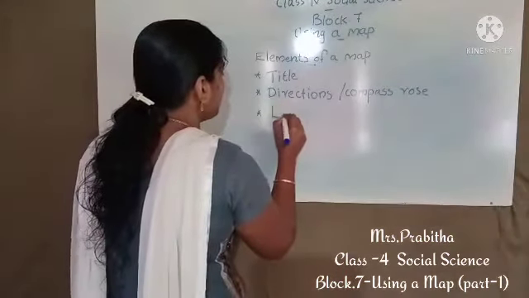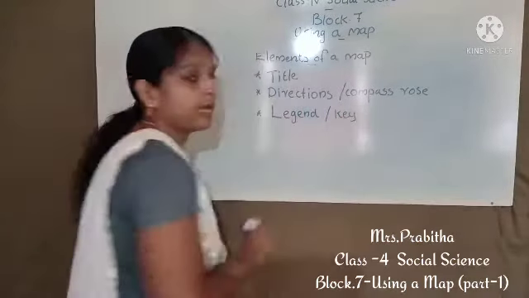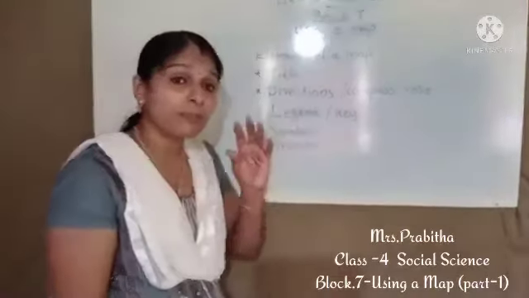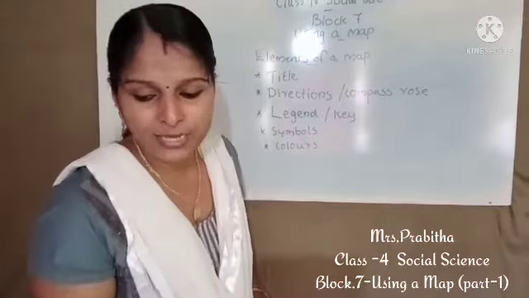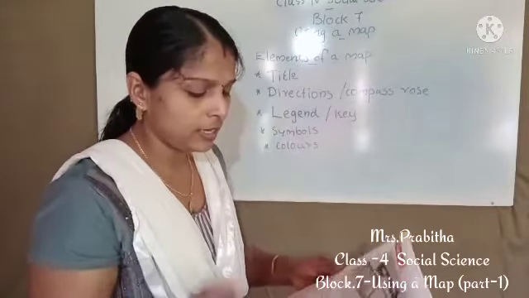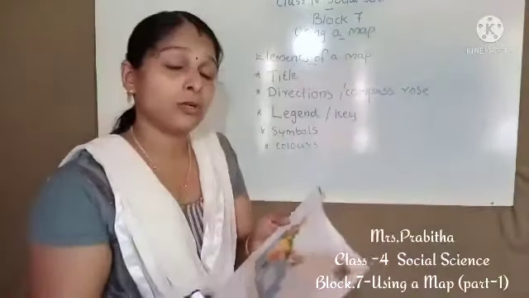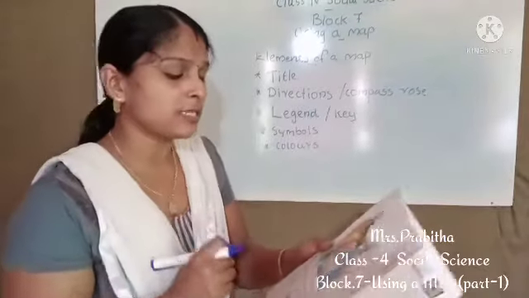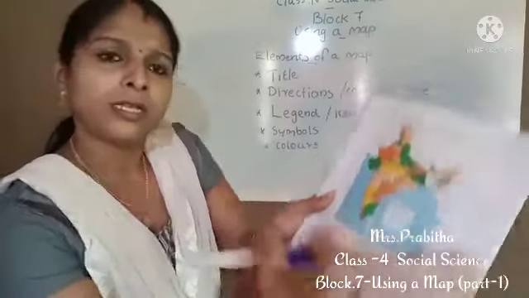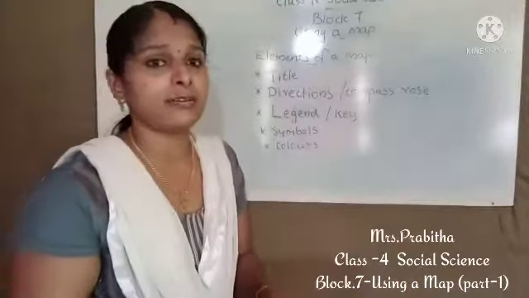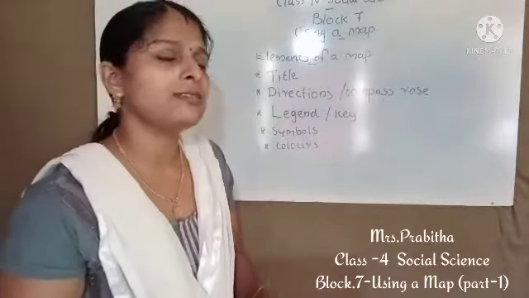Then what is the next element, children? It is legend or key. Legend or key is very important to make a map. Legend or key means some symbols or colors used in the map. To understand the state capital, you can see one red colored dot here. This is the legend. That red colored dot shows the state capital. If we want to understand the capital of Tamil Nadu, we have to check that red colored dot. It is Chennai. So we can easily read the map by using these symbols and colors. That is the use of legend.